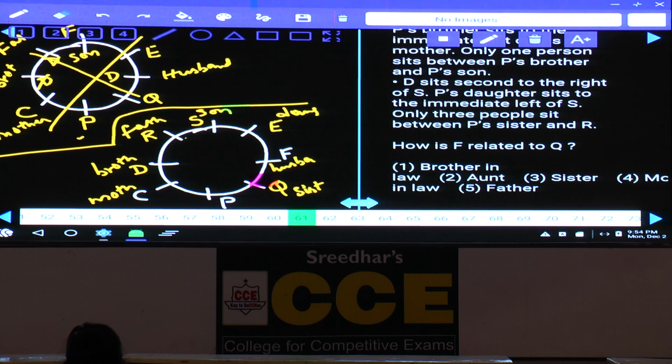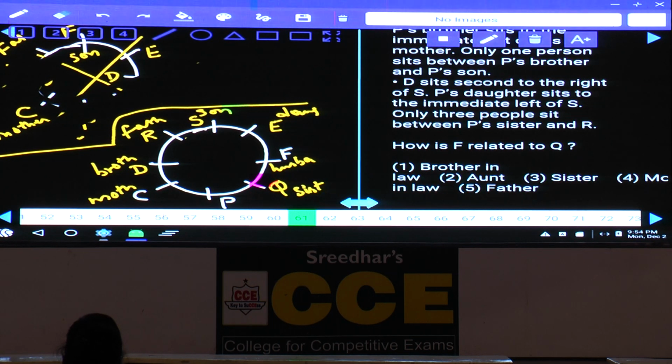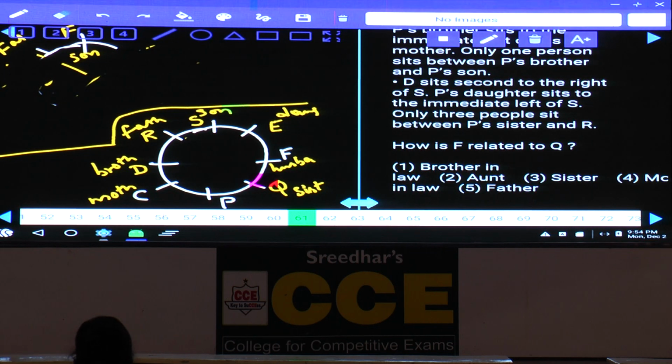How is F related to Q? How is F related to Q means now we need to identify the relation, isn't it? Hence, for that purpose, if it is necessary, then only you have to write down this family tree. Or else if you are able to work this out directly, there is no necessity at all for this family tree. Done? Shall I draw the family tree or is it not required? Not required.